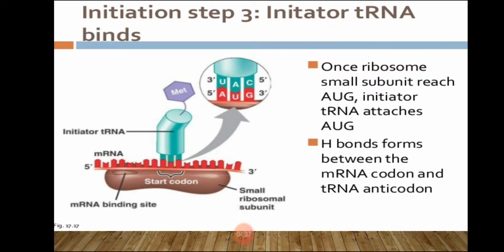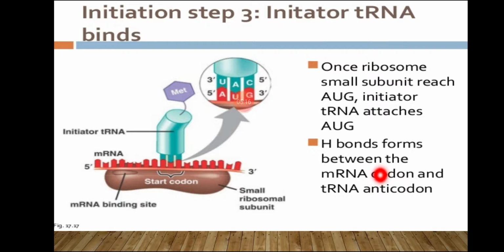Step number 3 in initiation: once the ribosome small subunit reaches AUG, the initiator tRNA attaches to the AUG by its anticodon UAC. Hydrogen bonds form between the mRNA codon and the tRNA anticodon.